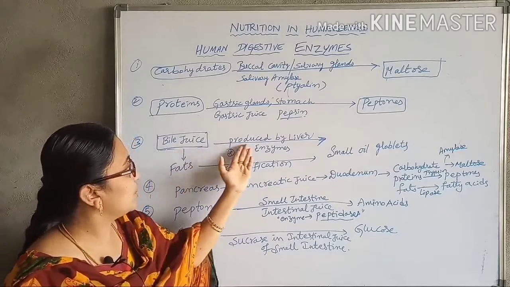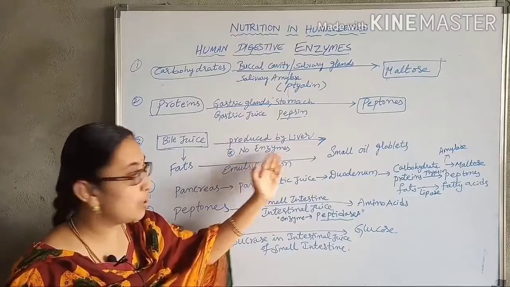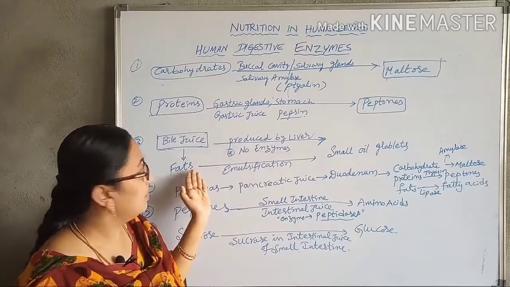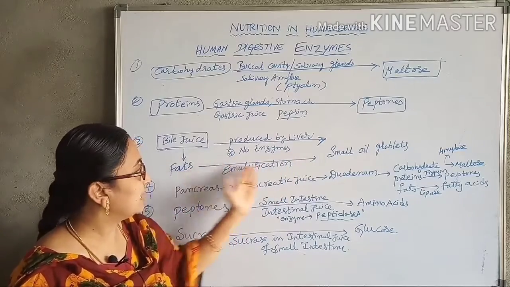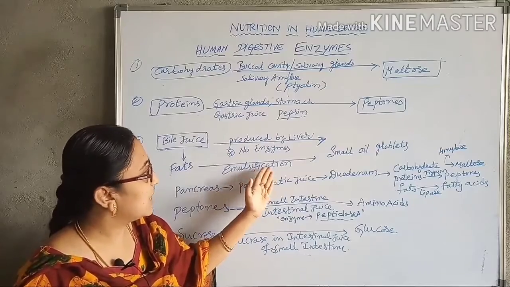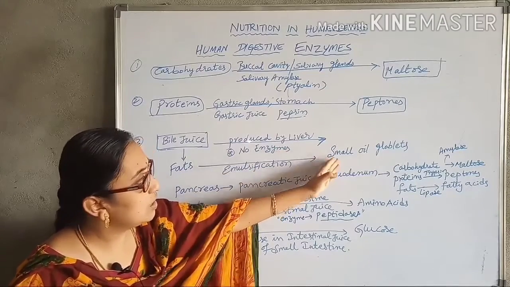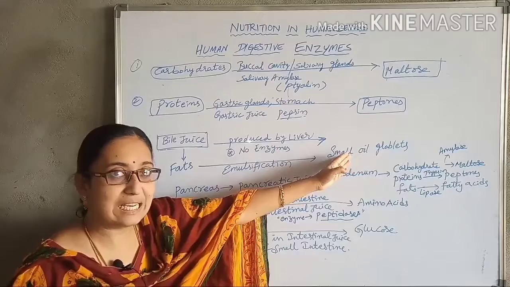So the bile juice produced by the liver has no enzymes, and it acts on the fats in the emulsification process, converting the fats into small oil globulets or micelles.